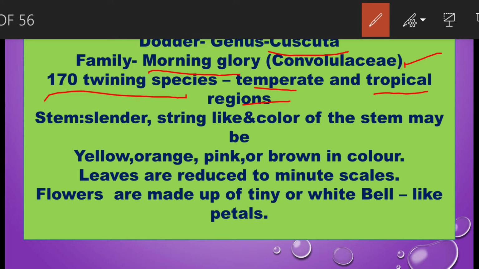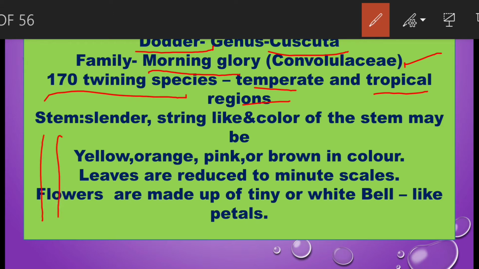If you see the structure of the dodder plant, all plants have root, stem, leaves, and flowers. Similarly, dodder also has some of these parts. Dodder contains a small amount of chlorophyll. Cuscuta reflexa has been found to have a very small amount of chlorophyll. Less chlorophyll means it is not sufficient to prepare food for the plant. But how can it get food? This dodder plant has small root-like structures called haustoria.